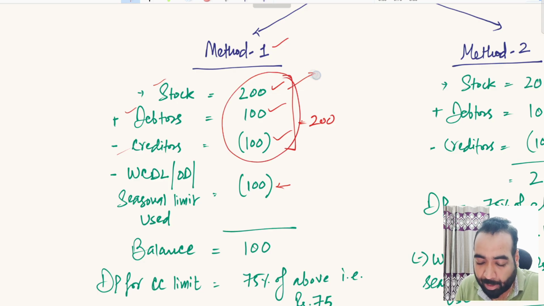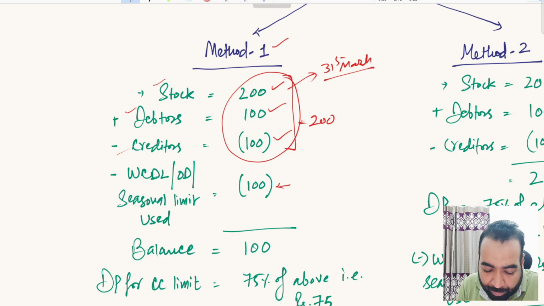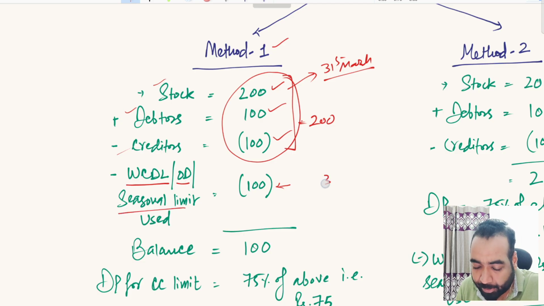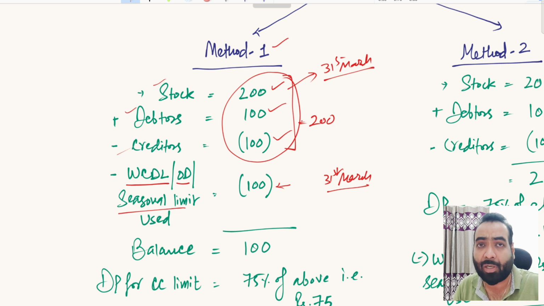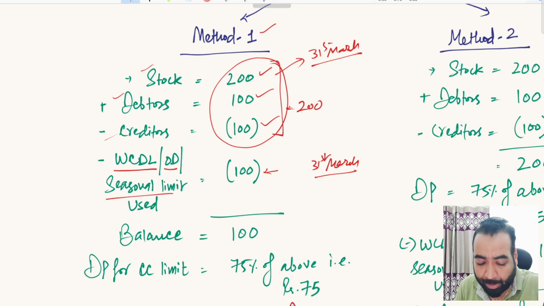Suppose these figures belong to 31st March. So you have to take into account the utilization of these non-DP backed facilities like WCDL, OD and seasonal as on 31st March only. I am talking about actual utilization, not the sanctioned amount. So the actual utilization of these facilities is rupees 100.